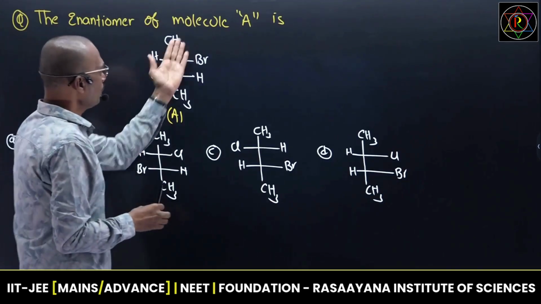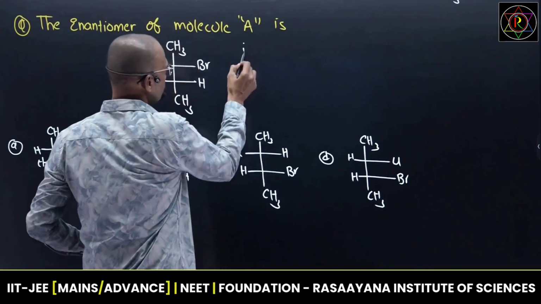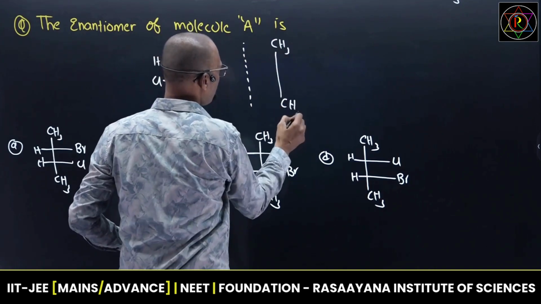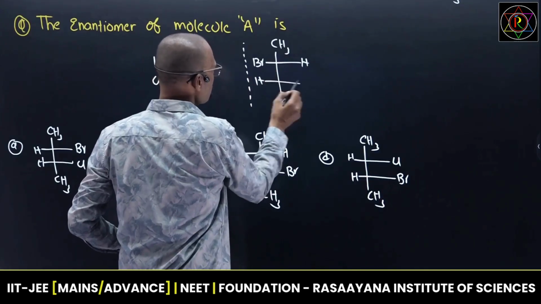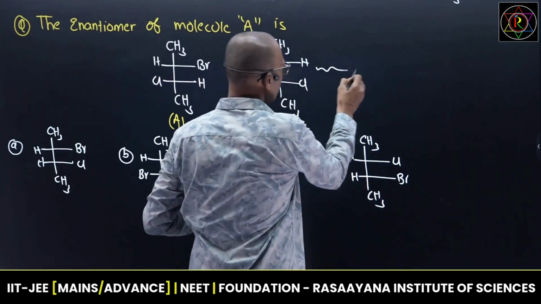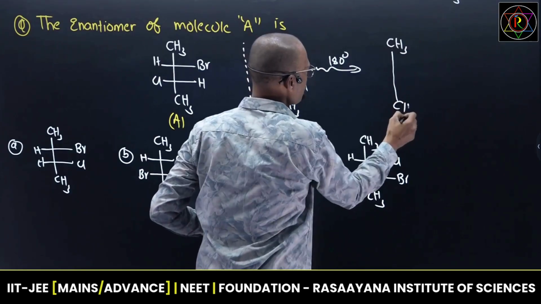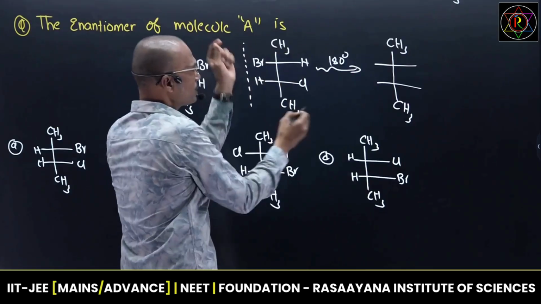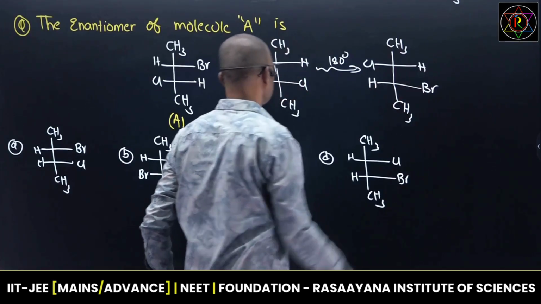Now take the image of this molecule. I am writing the mirror image. You need to check like this. Here bromine, hydrogen, and this is chlorine. Rotate by about 180. This shortcut I just gave. This is CH3. If I rotate here, now this chlorine, if I rotate, you will get here, and this bromine over here. Hydrogen, and here one more hydrogen.